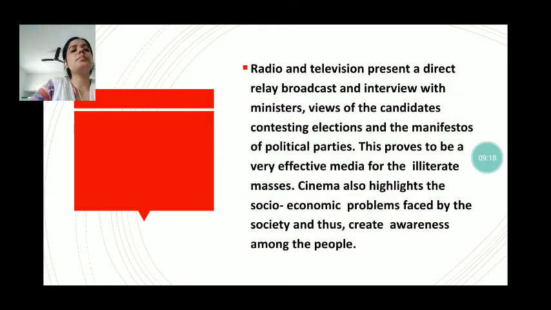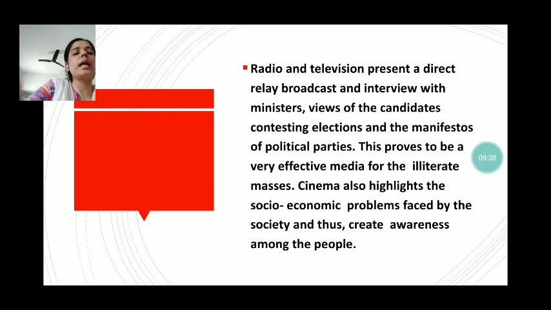Radio and television present direct relay broadcasts and interviews with the ministers, views of the candidates contesting elections and the manifestos of the political parties. This proves to be a very effective medium for the illiterate masses.